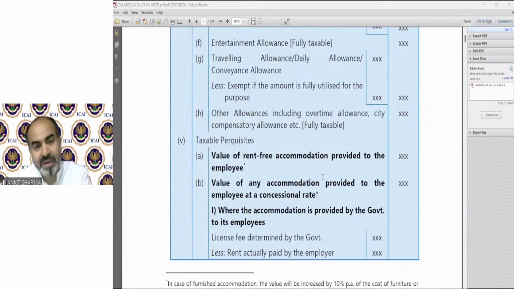Then one by one, we will discuss some MCQs and some questions which have been given in the mock test paper. Then you can ask your query at 9 a.m.